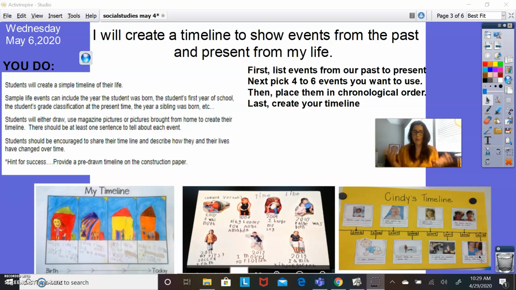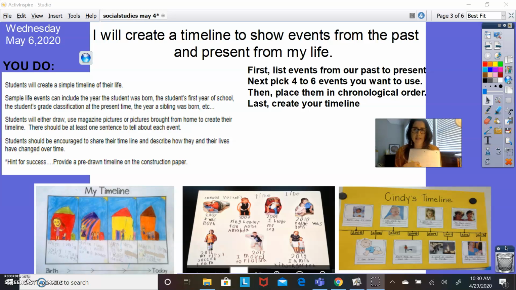And you can create a poster. You can simply just open up a notebook like this. Open up to an empty page. And if you want to choose 4 events, you could just simply draw lines like this picture here, and draw 4 lines to have 4 separations, and everyone could start with when they were born. And then what else do you want to talk about?